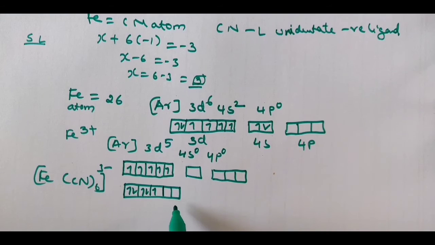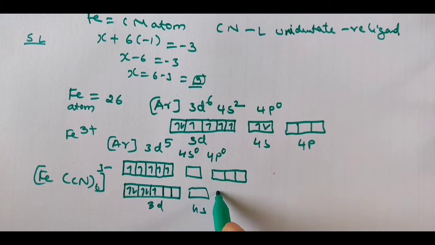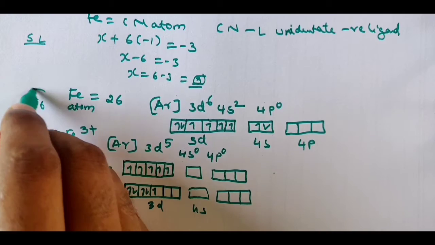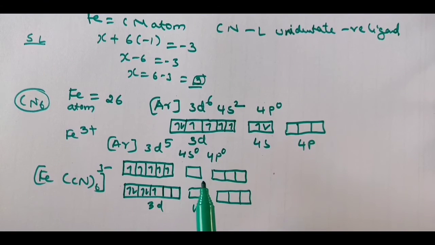Now here CN is a strong field ligand, so we are going to do pairing. So here we have got 2 vacant orbitals now, in the 3d, 4s, 4p. Now how many ligands do you have? 6 ligands, cyanides, 6 ligands are there. Each can donate one electron pair.